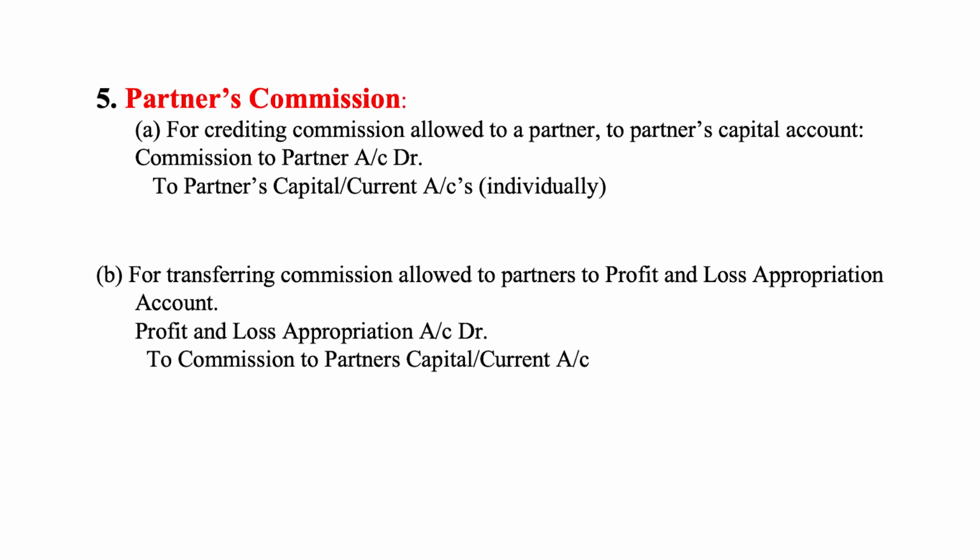Partner's commission. Number A, for crediting commission allowed to a partner to partner's capital account. Entry will be commission to partner's account debit to partner's capital or current account. Number B, for transferring commission allowed to partners to profit and loss appropriation account. Entry will be profit and loss appropriation account debit to commission to partner's account.